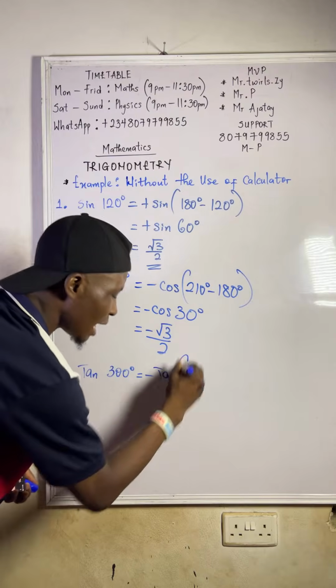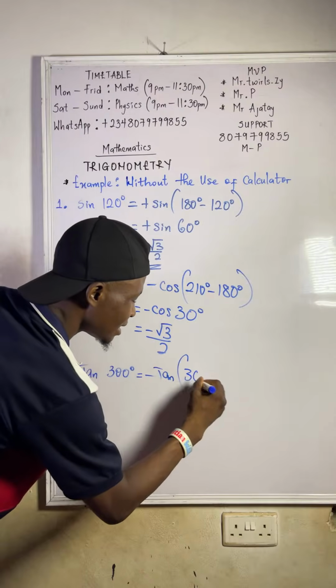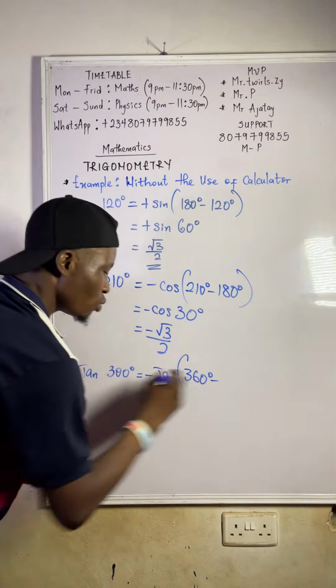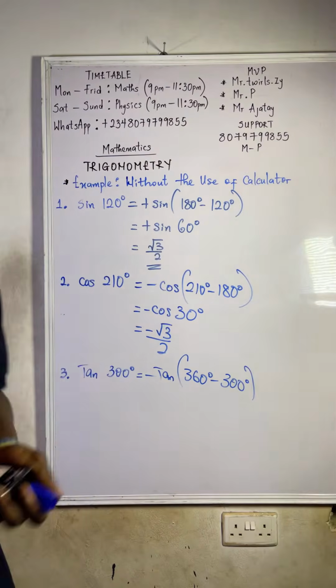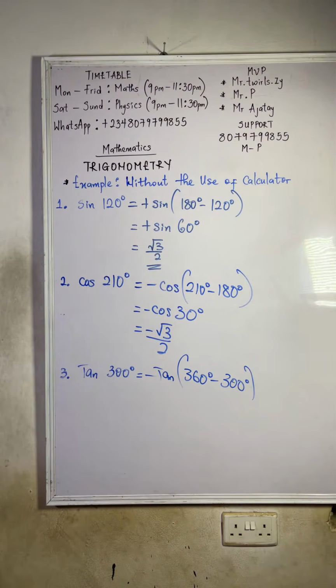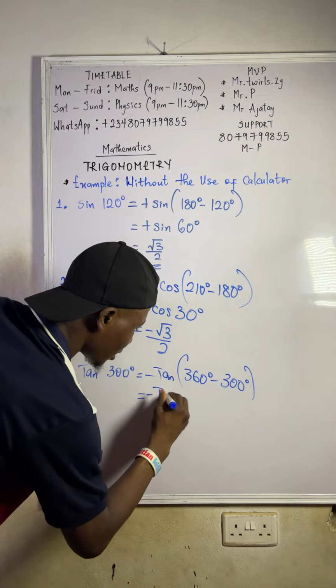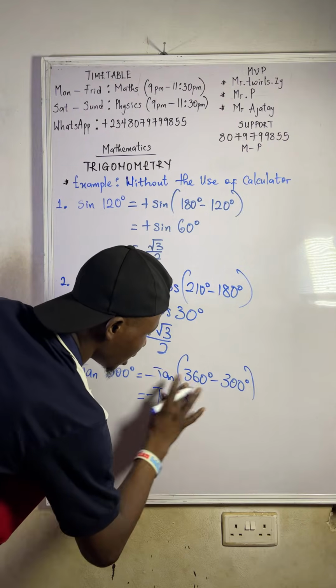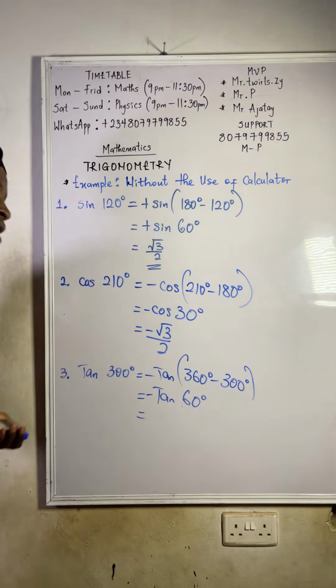Now, how do you get the angle in the fourth quadrant? I said to get the angle there, it will be 360 degrees minus the angle you are given, 300. You don't have to stress yourself now. I gave you something in short form. Where are you seeing cos now? That's what is positive there, so it means that will be minus tan. That will give us 60 degrees. Minus tan 60 degrees.